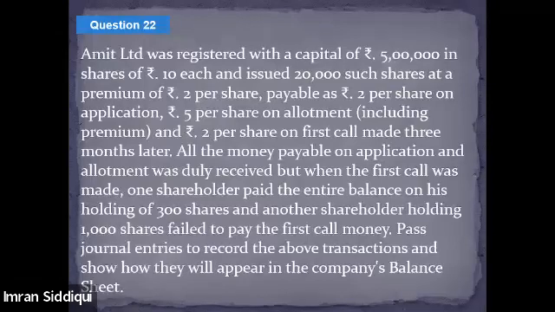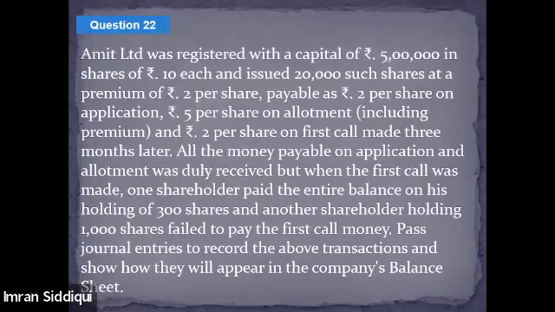So this question requires us to prepare the balance sheet as well as pass the journal entry. How difficult and different is this question from the previous question that we discussed? This question is not that difficult, but it contains one new concept, which is the receipt of call money on advance basis. You can see it says in the question, in the 6th line I guess, all the money payable on application and allotment was duly received, but when the first call was made, one shareholder paid the entire balance on his 300 shares.